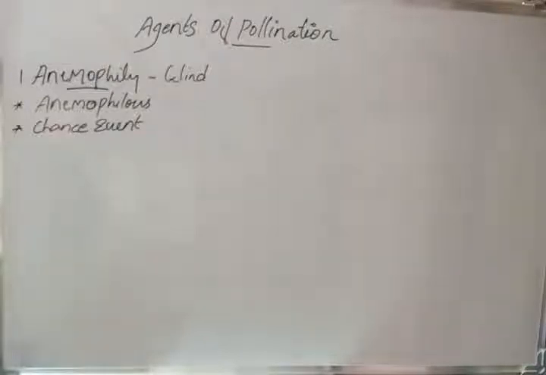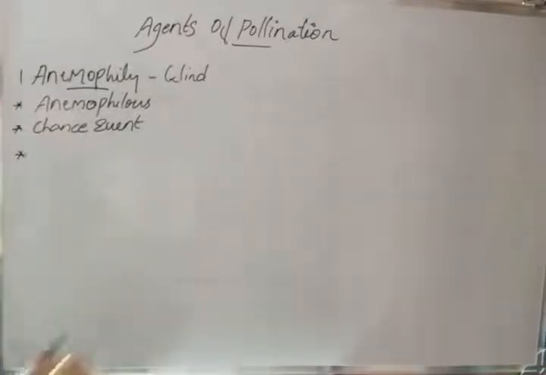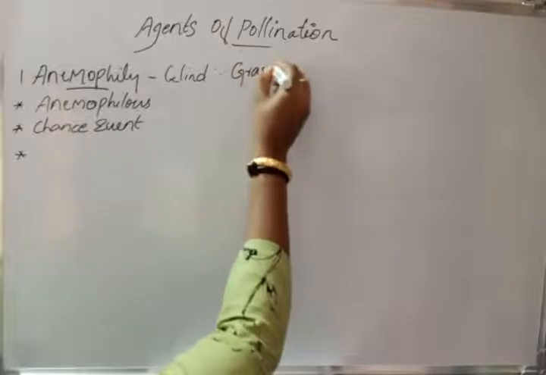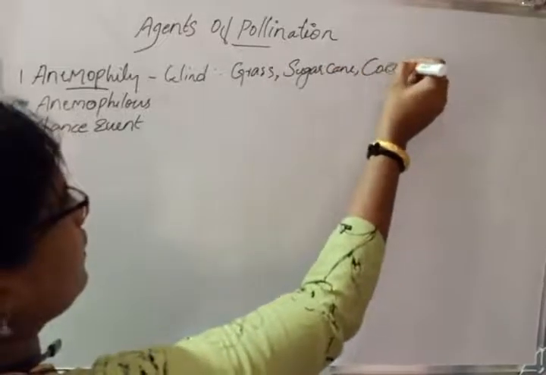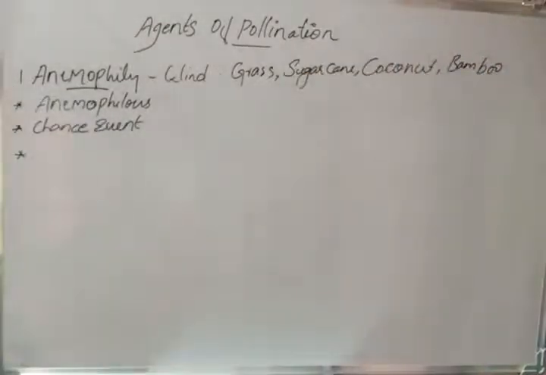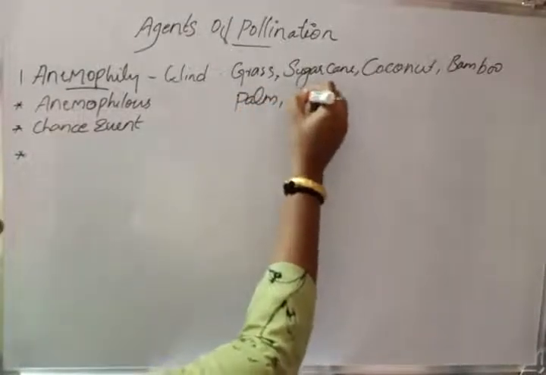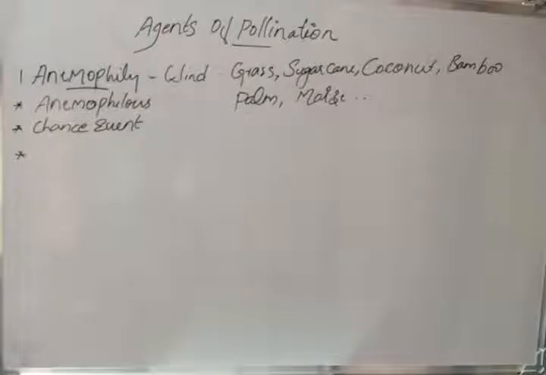Then, the common examples of wind pollinated flowers. The common examples for wind pollinated flowers are grass, sugarcane, coconut, bamboo, palm, maize, etc. So the major examples of wind pollinated plants are grass, sugarcane, coconut, bamboo, palm, maize, etc.